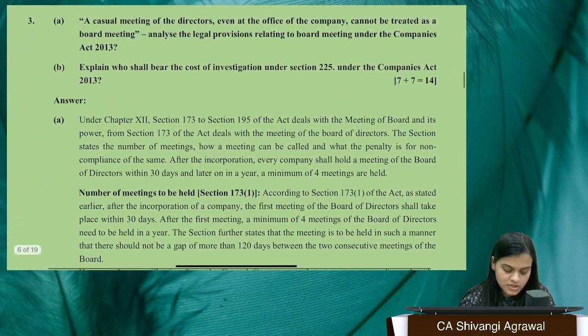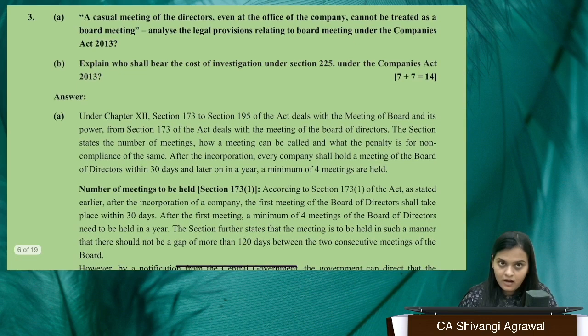Moving to the next question, question number 3A. A casual meeting of the directors, even at the office of the company, cannot be treated as board meeting. That's true. That's completely true. Why can it not be treated as a board meeting? Because a board meeting also has a lot of compliances to do. We have section 173 under the Companies Act, which talks about the meeting of the board.